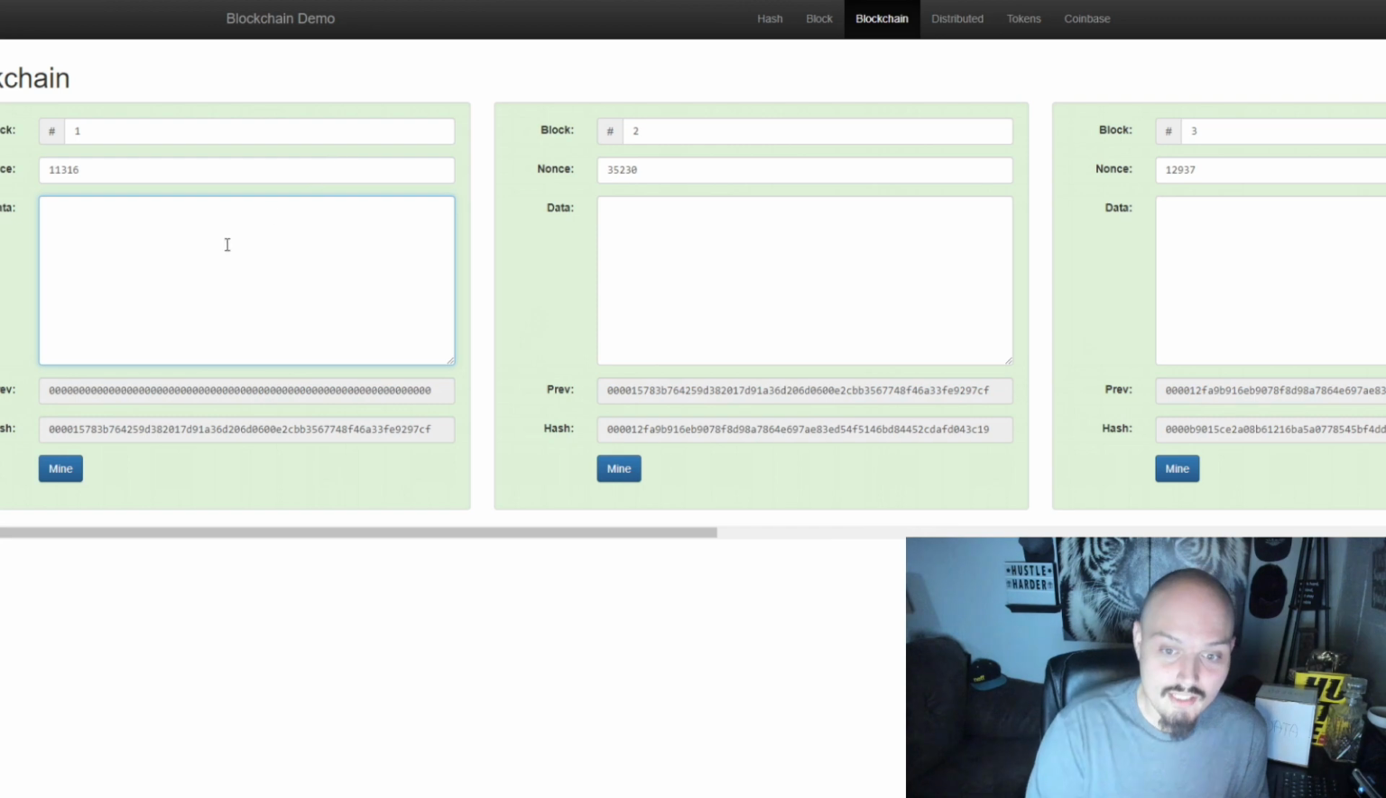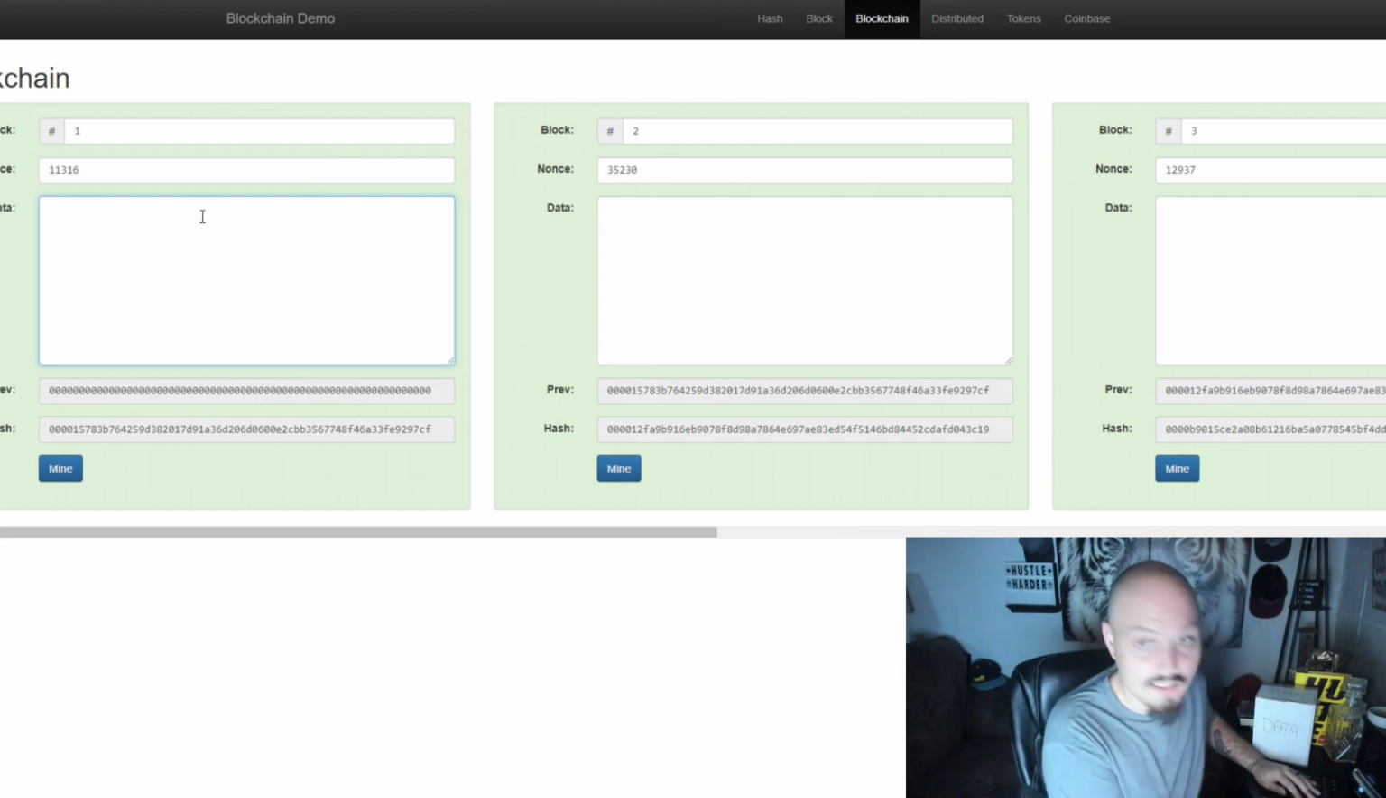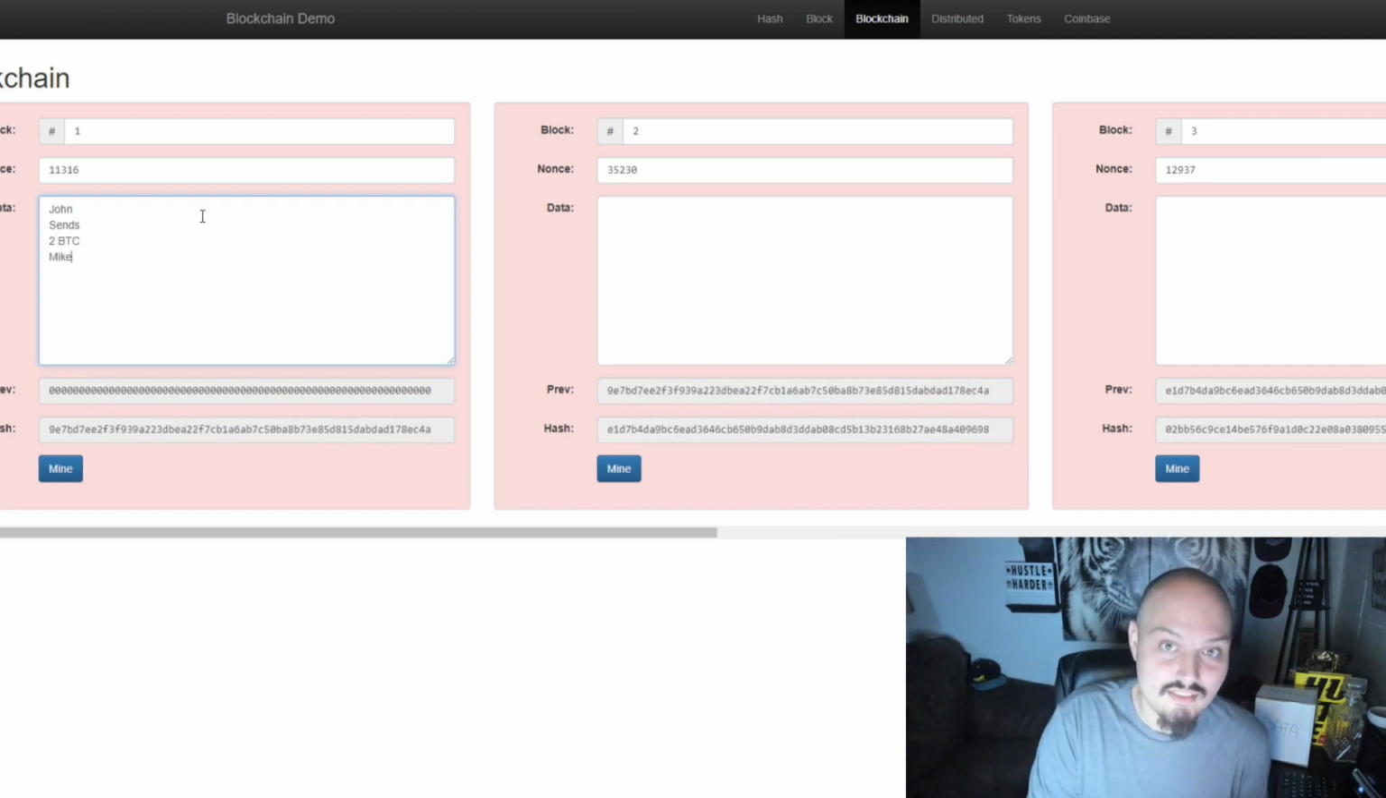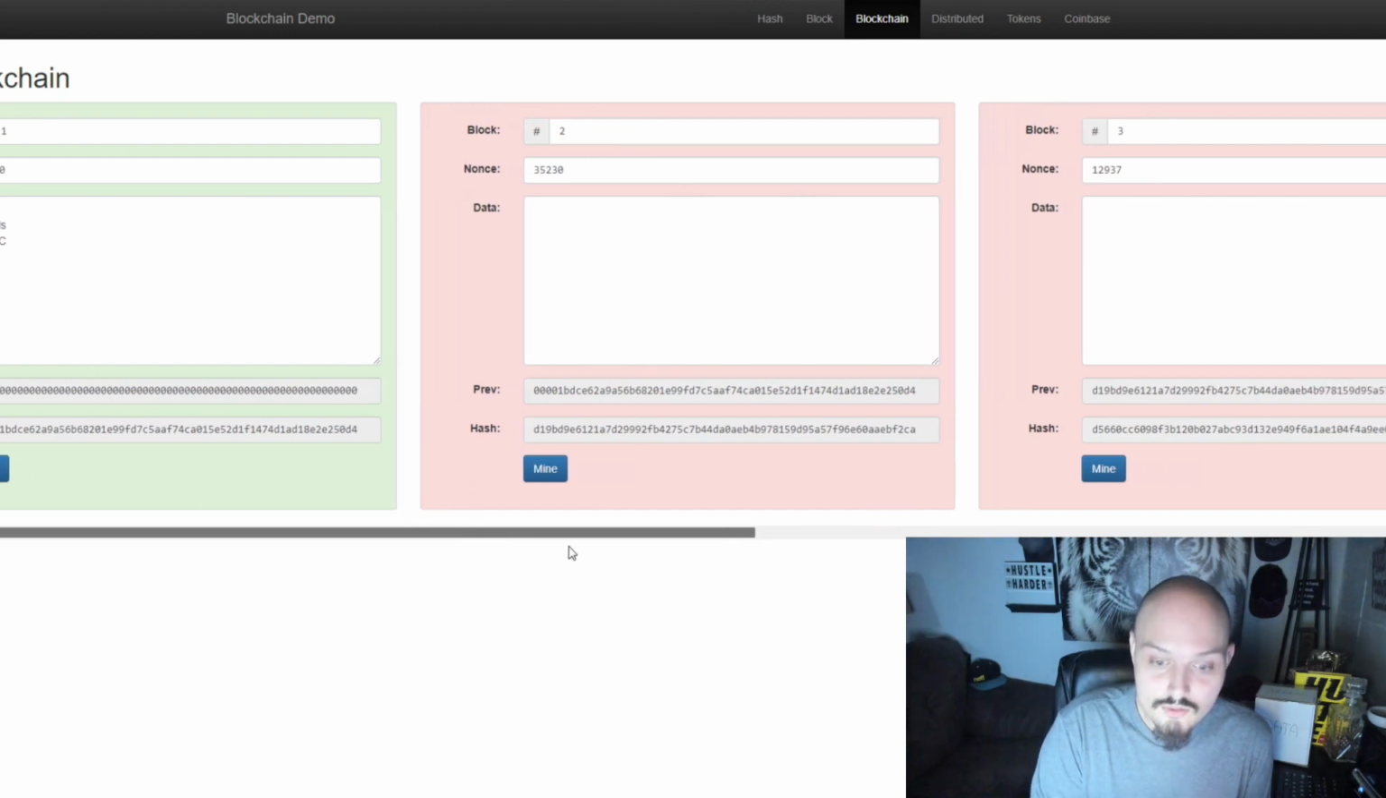So let's do this really quick. Let's go in block number 1. Remember, John sends 2 Bitcoin to Mike. That is what happens in block number 1, and we will click mine. Now you'll see this block is complete, and we can move on to block number 2. You'll also notice one more thing.